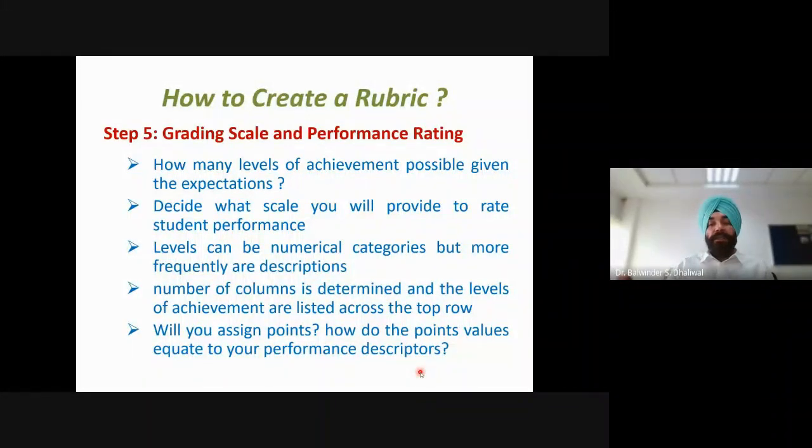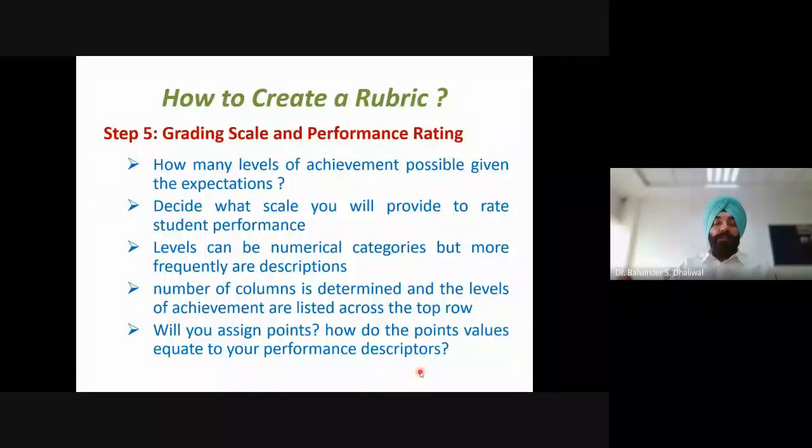When we decide the number of levels, we are basically determining the number of columns of the rubric. The first leftmost column contains the criteria points, then the top row will contain different performance levels. So the number of columns will be determined by deciding the number of levels, and those levels will be listed across the top row.